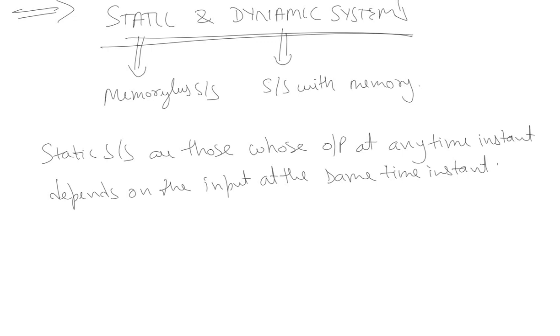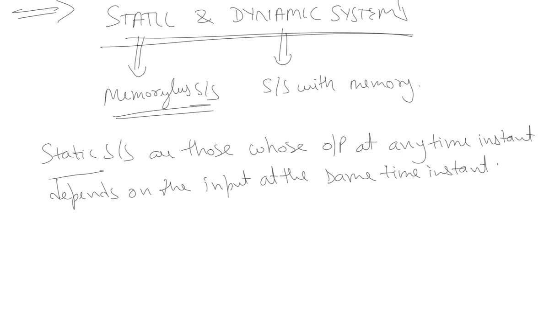Hence these systems are known as memoryless systems because they cannot store the previous values of the input. So the output depends only on the present value of the input, right? Hence known as memoryless system. And the systems which are not static are dynamic systems.